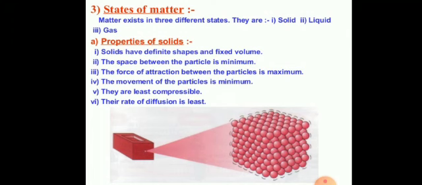Next one is that solids have definite or fixed volume. The solid keeps its volume, which means that it has fixed volume. Volume is the space occupied by the substance. Actually, in the solid state, the constituent particles are very closely packed in space and interparticle forces are strong. As a result, the solid keeps its volume.